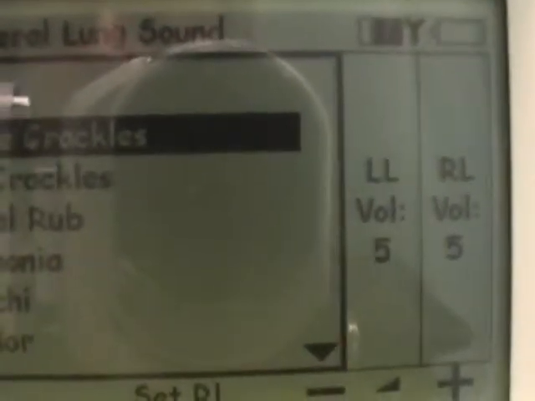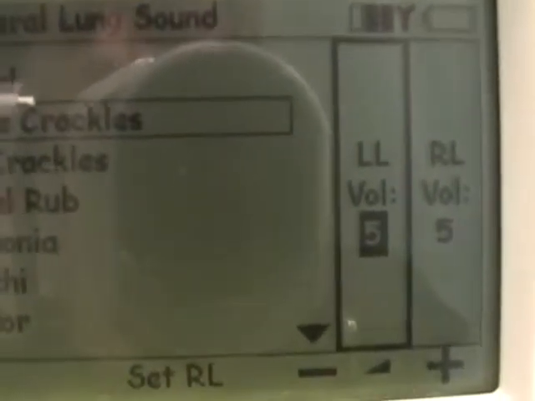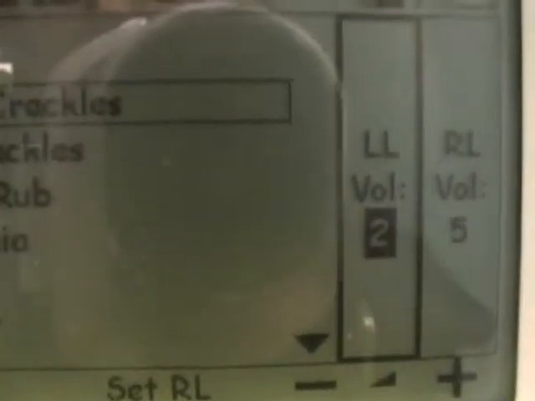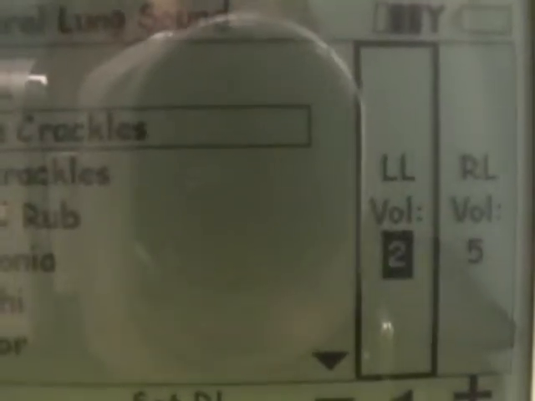Let's pretend he has decreased air entry to his left lobes. Scroll over to there, put a minus sign. You can see the value going down. So now he's got a value of 2 for the volume on the left and a volume of 5 on the right. He now has decreased left air entry.